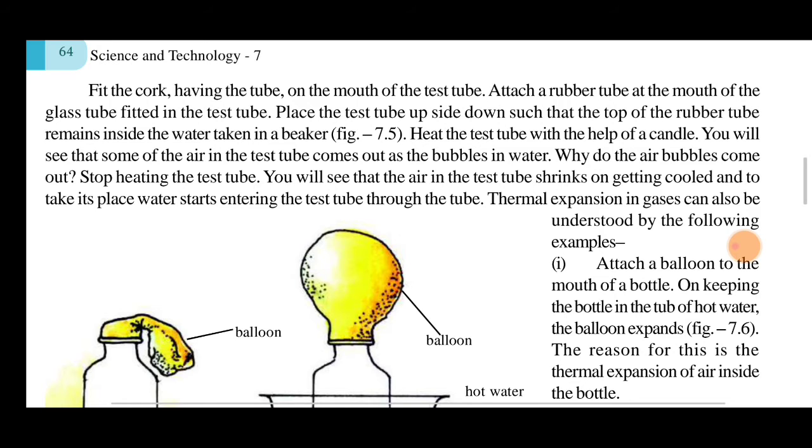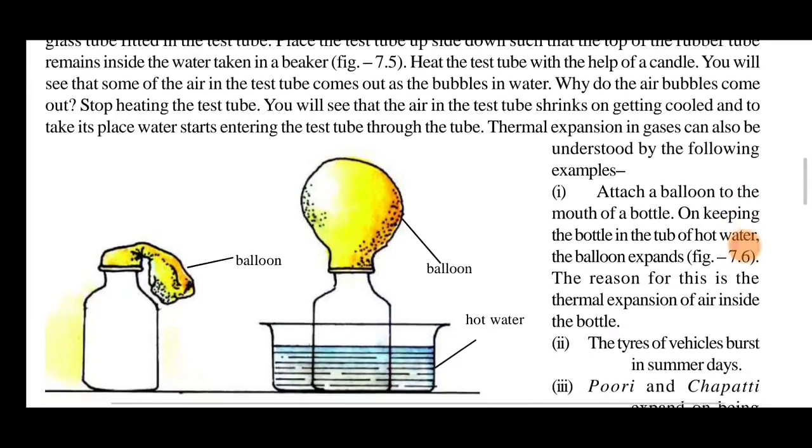You will see that some of the air in the test tube comes out and forms bubbles in the water. So why does this air bubble come out? On heating the test tube, the air in the test tube expands and comes out. On cooling, you will see that the air in the test tube shrinks, and to take its place, some water starts entering the test tube through the tube. The thermal expansion in gases can also be understood by the following examples.